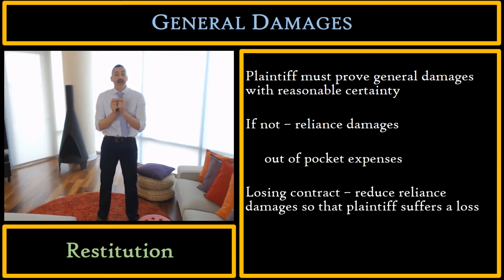The object of reliance damages is still the object of general damages, which is to put the aggrieved party in as good a position she would have been had the contract been performed. Okay? Where would I have been had the contract been performed? Where would I have been if you had not breached the contract? I would have suffered a $1,000 loss. So the amount of my reliance damages has to be so much that I will suffer a $1,000 loss. How much were my out-of-pocket expenses? My out-of-pocket expenses were $2,000.